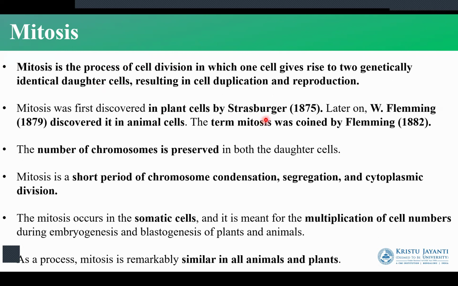So this was discovered by Strasburger. Later, W. Fleming discovered this in animal cells. The term mitosis was coined by Fleming. The number of chromosomes is preserved in both the daughter cells. So if the parental cell has 46 chromosomes, both the daughter cells have 46 chromosomes as well. So this happens in somatic cells, whereas meiosis happens in the reproductive cells. Mitosis is similar in both animals as well as in plants.